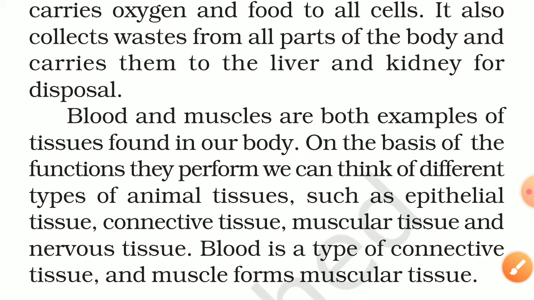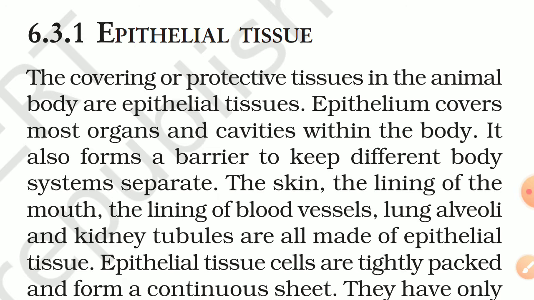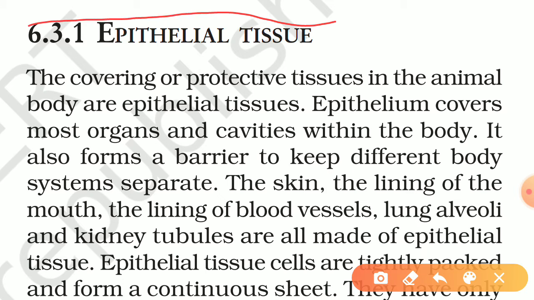Blood is a type of connective tissue and muscle forms muscular tissue. We will discuss these four types of tissues in detail, but remember that blood is a connective tissue because it connects one part of the body to another part, as its name suggests, whereas our muscles, our hands, our legs, whichever part we can move, are called muscular tissue. So first we will study 6.3.1, which is epithelial tissue.